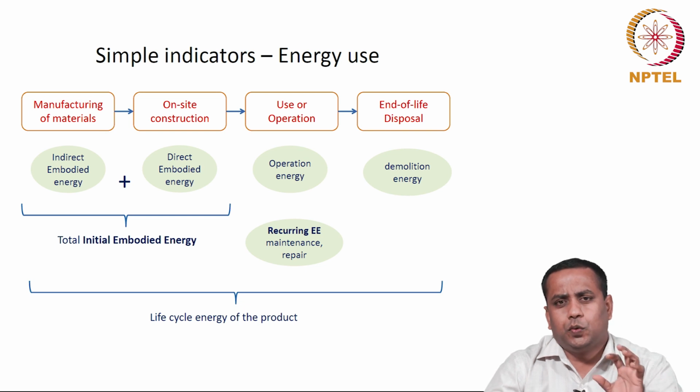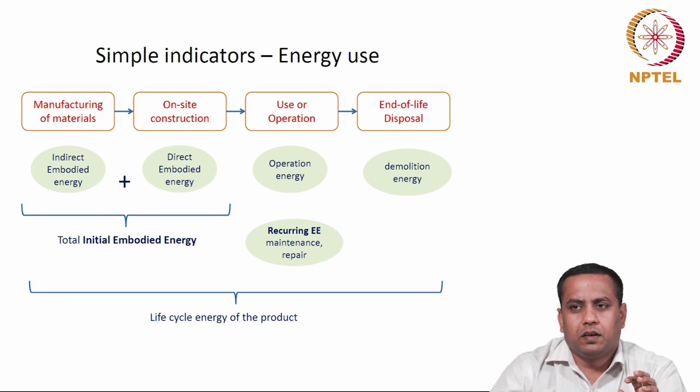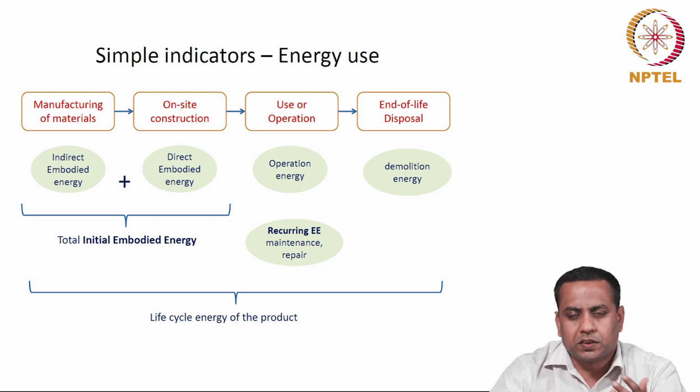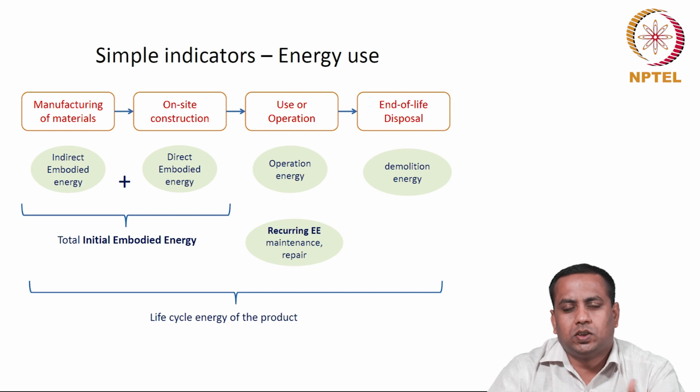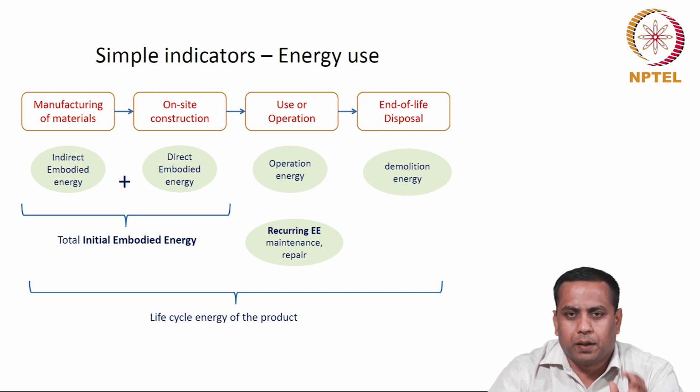Now, the energy used for manufacturing a product or manufacturing a material depends on a number of factors. For example, the location of mines, quality of raw materials, choice of methods used for transportation, choice of production technologies, time of data collection and so on. So, there are a number of parameters related to supply chain and production processes that affect the energy footprint of a product.